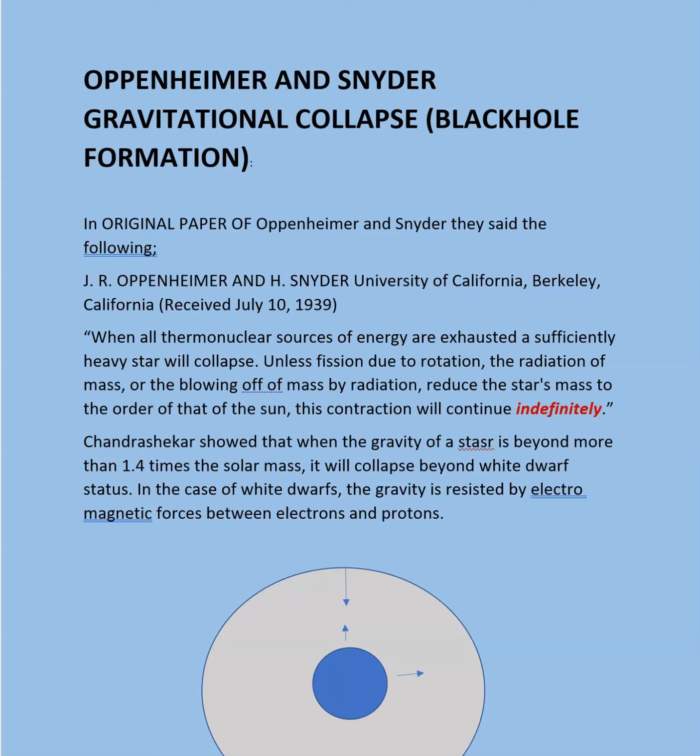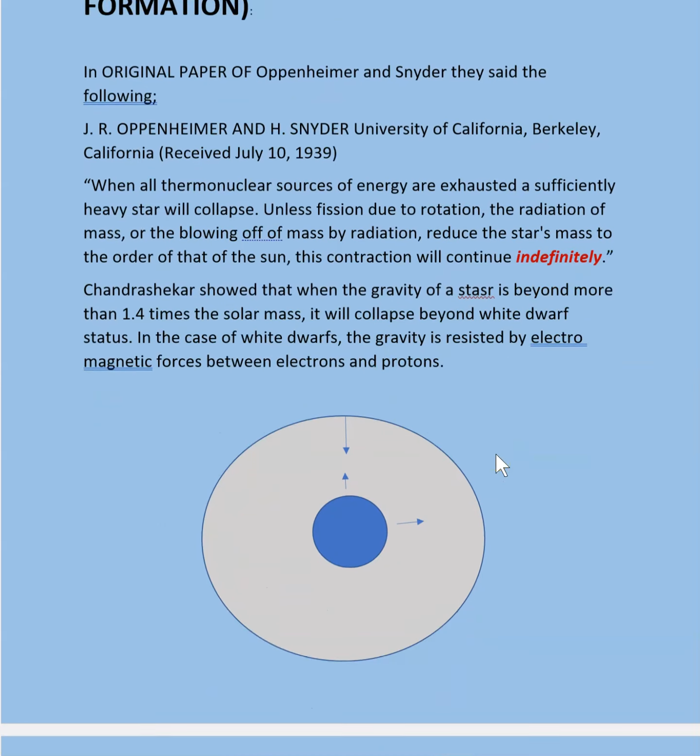Welcome everyone. Today we are going to talk about Oppenheimer and Snyder, gravitational collapse and black hole formation. Before we go to the Snyder paper, let us talk about what Chandrasekhar did.